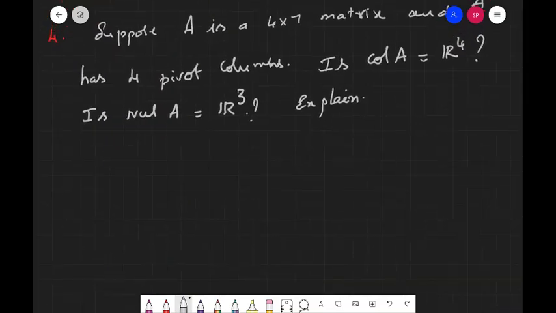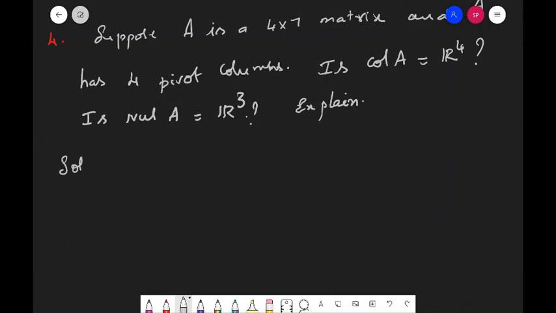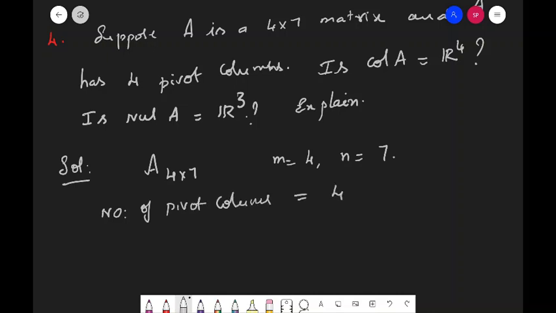So let us look at the solution. Here A is given a 4 by 7 matrix, and here m is equal to 4 and n is equal to 7. Also given the number of pivot columns is equal to 4.